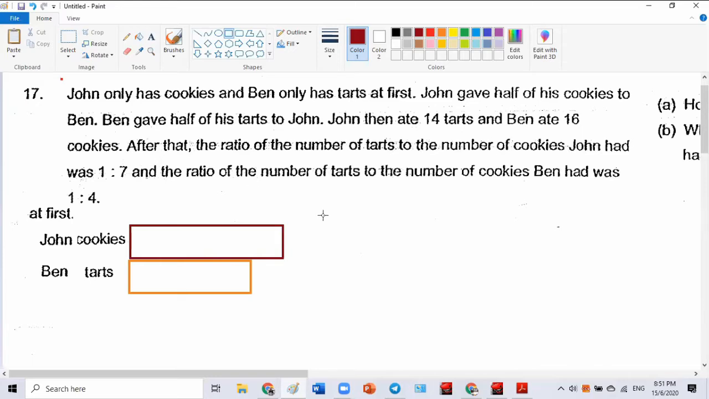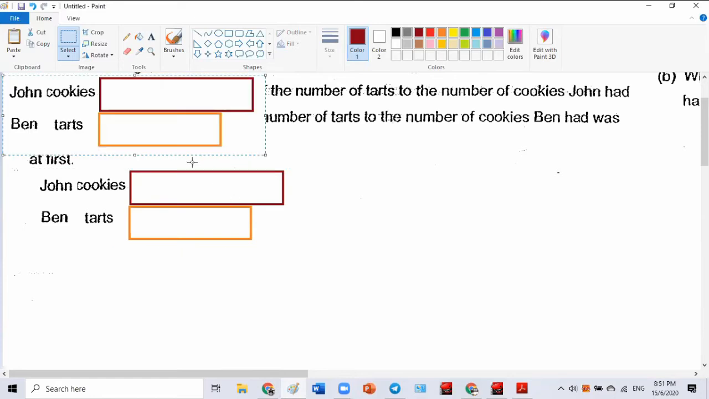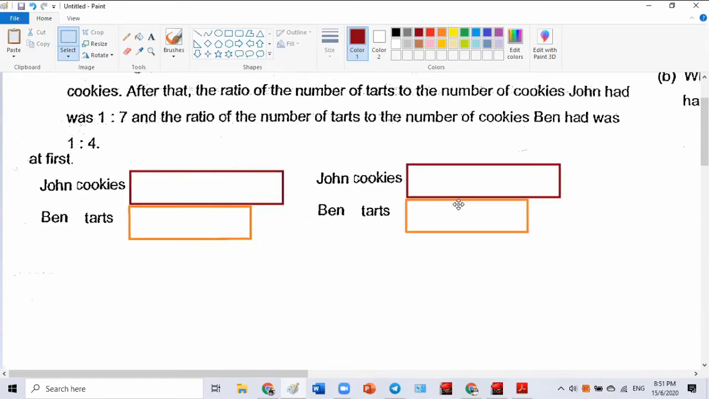John gave half of his cookies to Ben, and Ben gave half of his tarts to John. So I draw this picture and cut it into half. In the end, they are both the same. Maybe I put it here side by side. This guy is going to reduce, so I cut half of it.